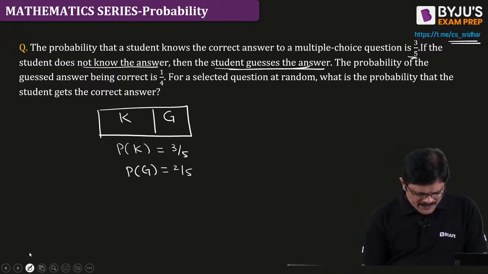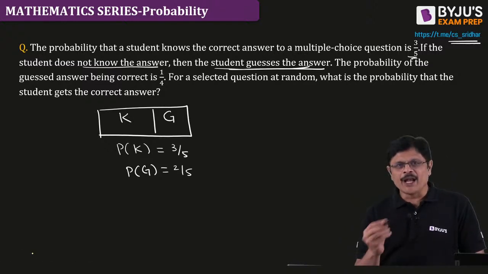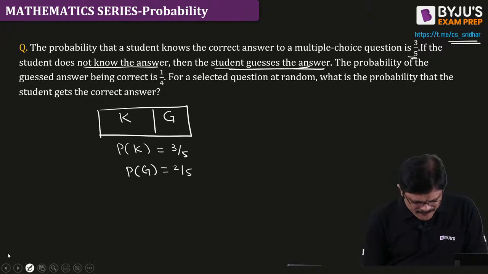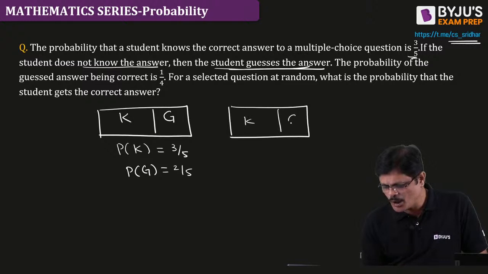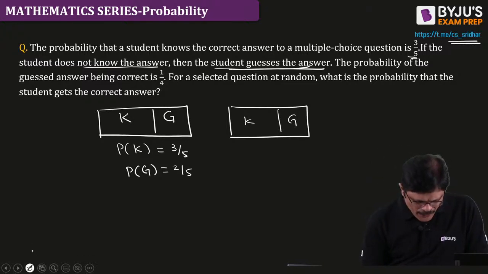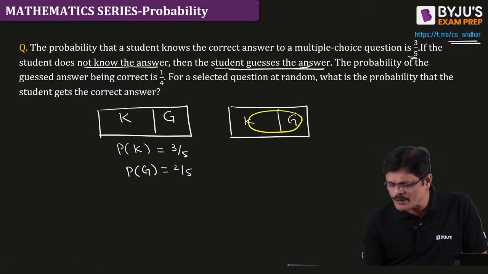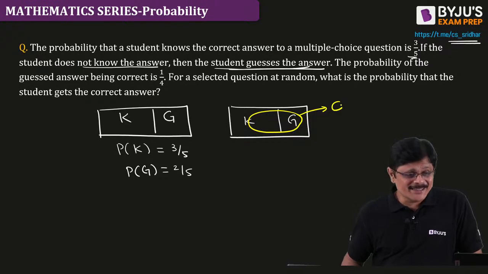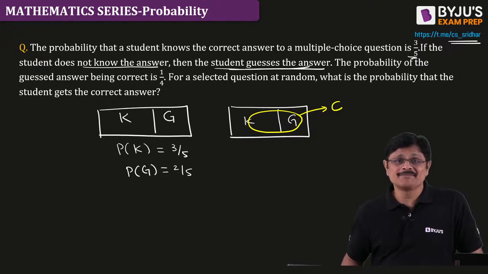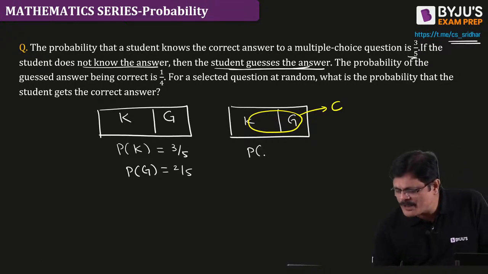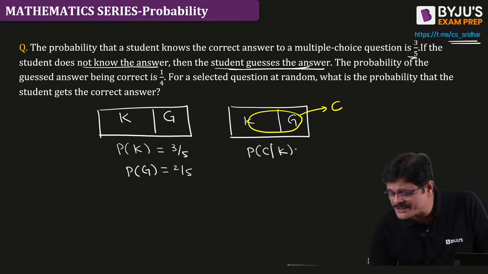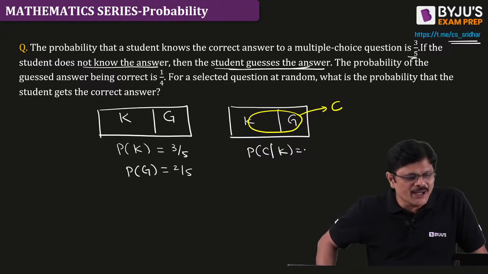Now, this is before the examination. Once the examination is conducted, see the situation. He knows or he guesses. Now, what happens? For the question, either he knows or he guesses, there is one event of getting a correct answer. There is a surprise event, getting a correct answer. Now, please tell me, what is the probability of getting a correct answer when he knows it?